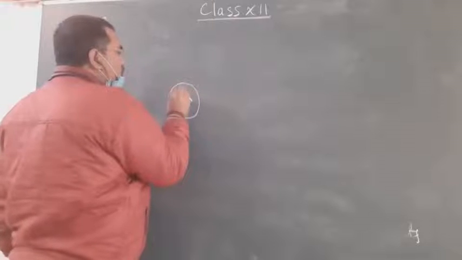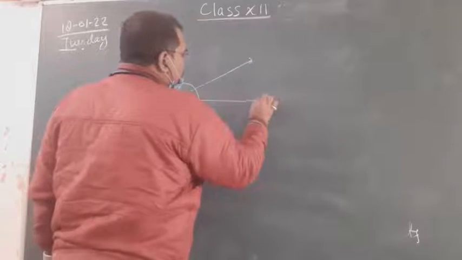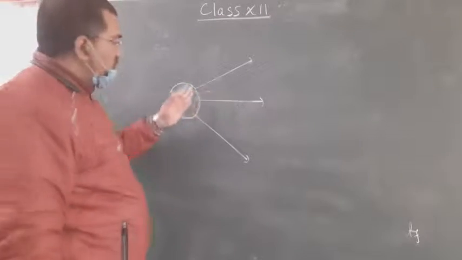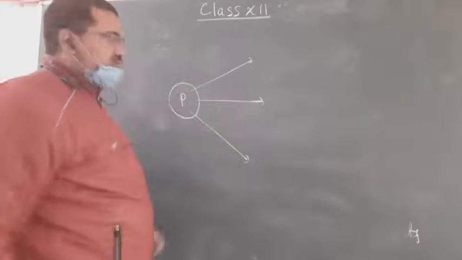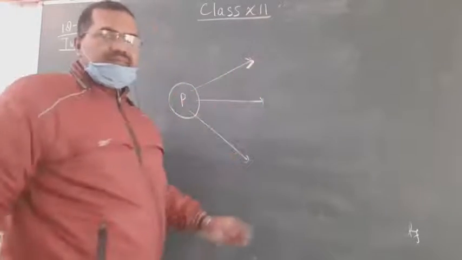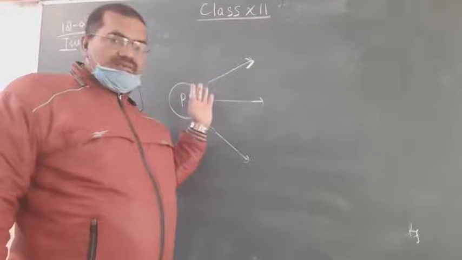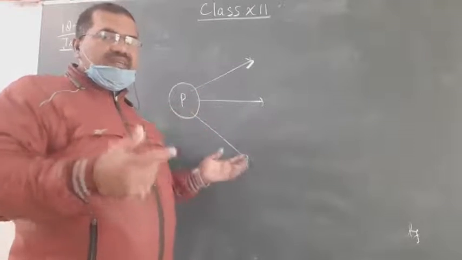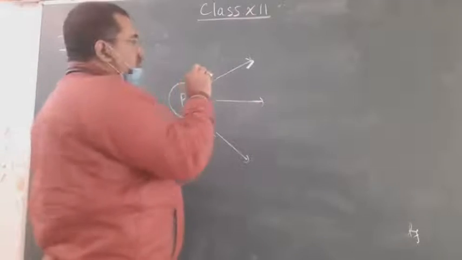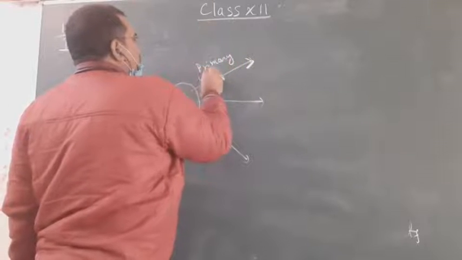So this source is called primary source, and this emits waves in all directions, in 3D ways, radially outward. This source generates wavelets in all directions, and these wavelets are called primary wavelets.